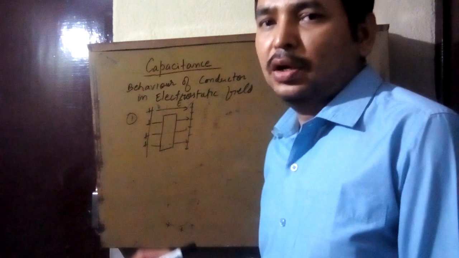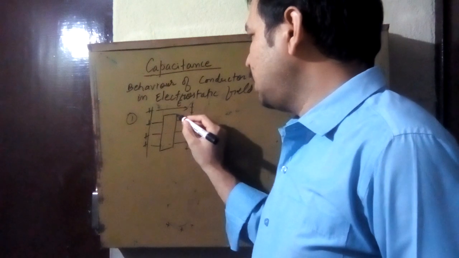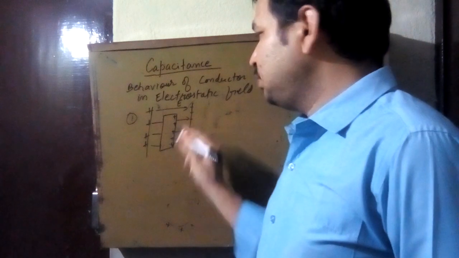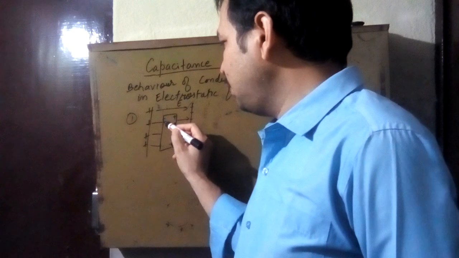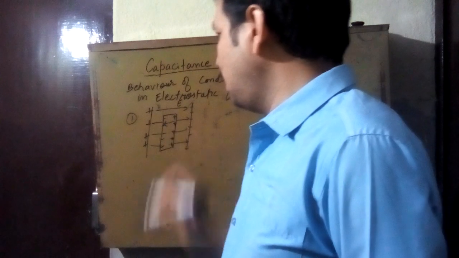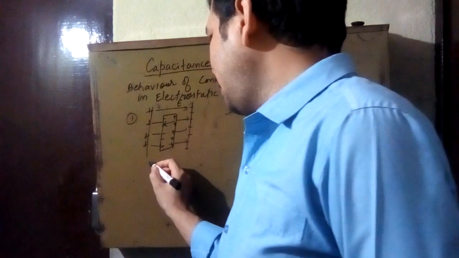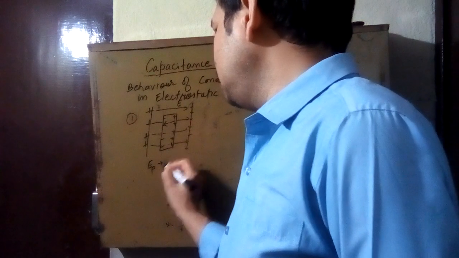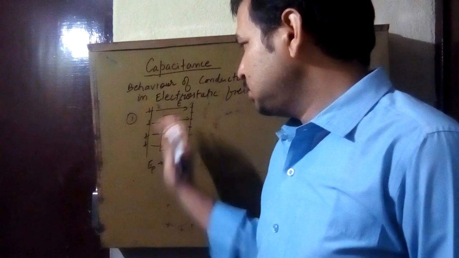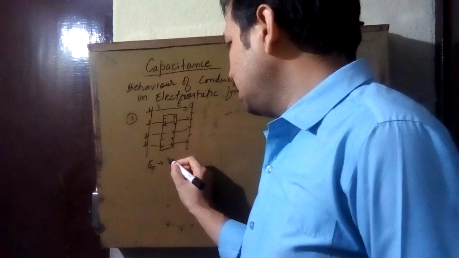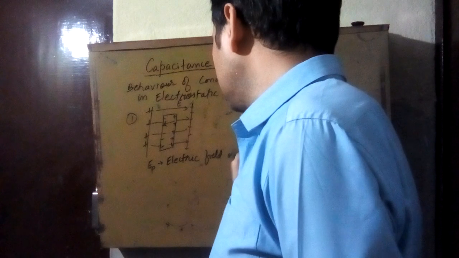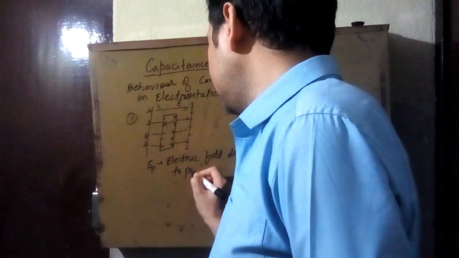Due to the electric field, the positive charge of this conductor experiences force and it will come on this surface, and the negative charge will experience force in the opposite direction and they will come here. Due to that, an electric field is developed inside the conductor. That is known as electric field due to polarization. The appearance of charge on the surface of the conductor is known as polarization. Because of polarization, this electric field comes into existence.